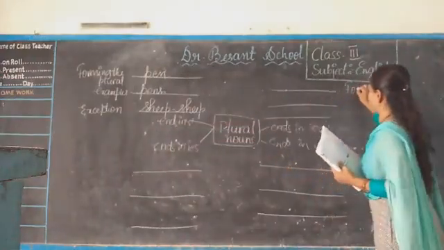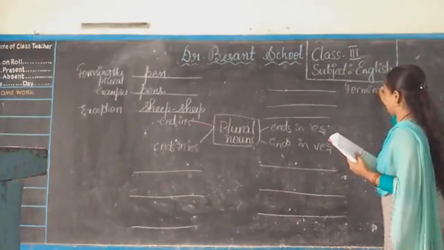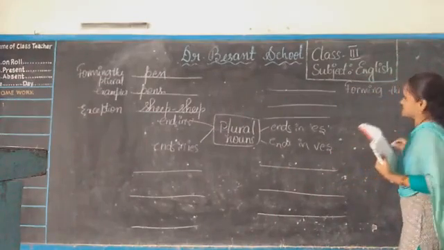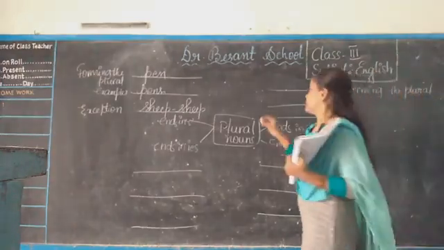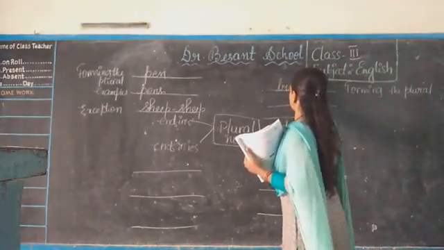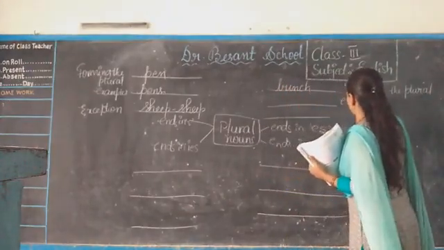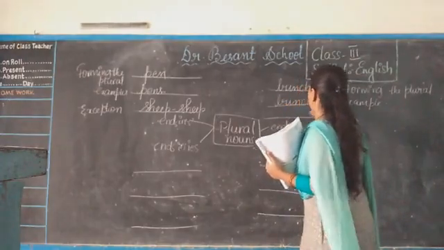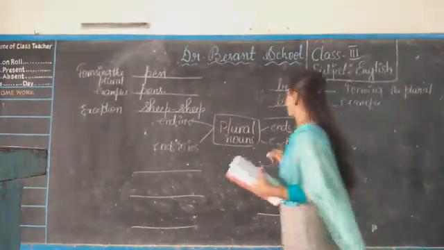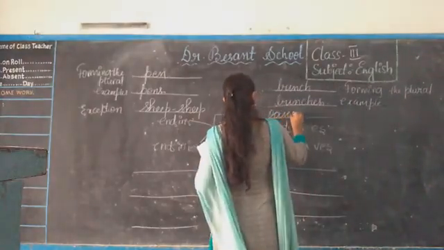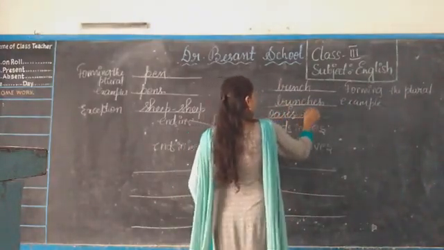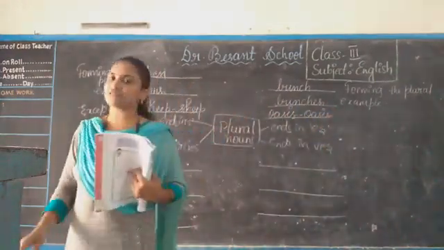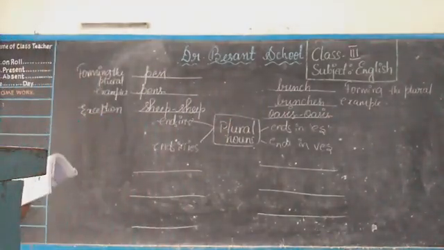Ending with es, forming the plural. Any word which ends with s, ss, ch, sh, o, x, you can write. Suppose I wrote bunch. So what will be the example for that? Bunches. Adding es. Exception: oasis. Even though it is ending with s, we will not add anything here. We simply write oasis only. No need to add s, no need to add es also. Right?